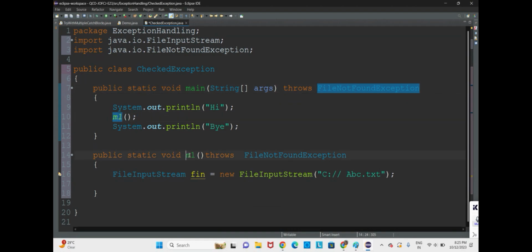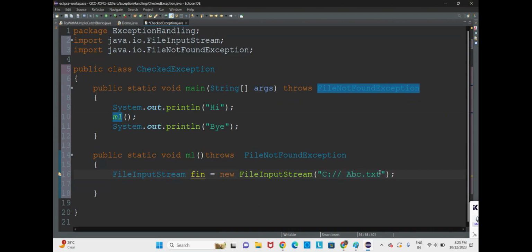Control goes there. M1 method is executing. We are trying to access one data file, and if it was correct, we would have accessed the data from that file. But since we don't have the path of this file correctly, the path of this file is wrong. The address of this file is wrong.